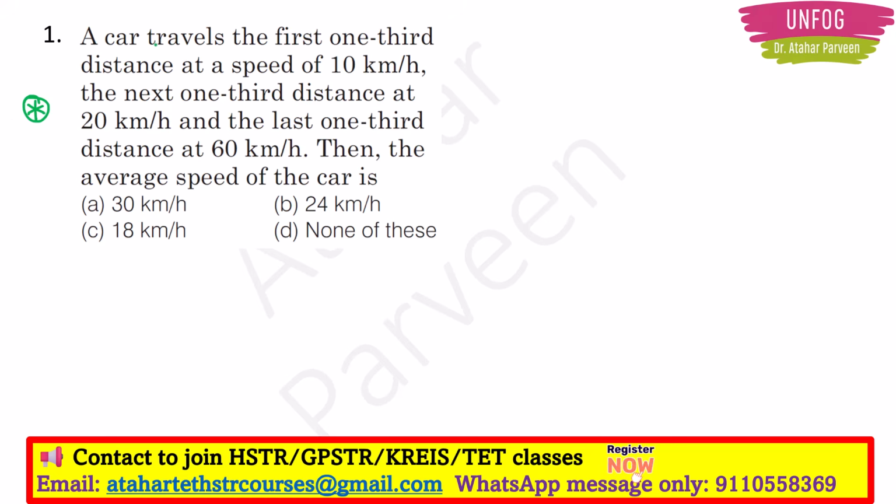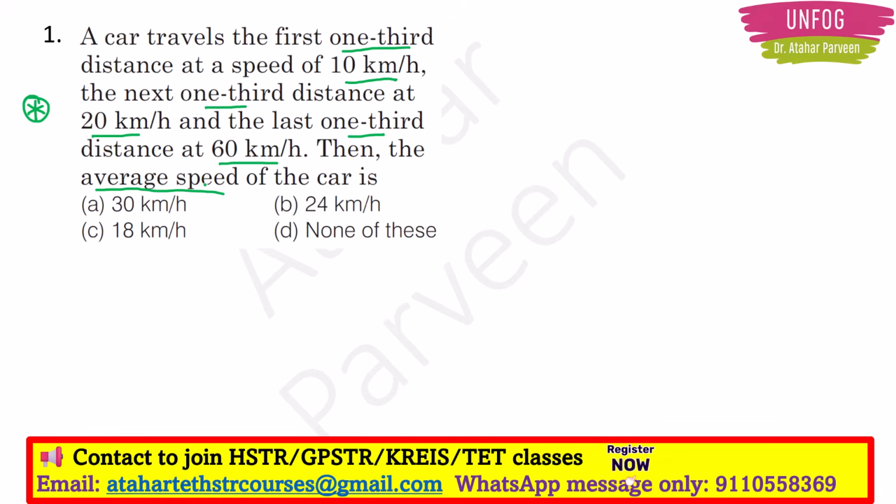Okay, so the question is, a car travels the first 1/3 distance at a speed of 10 km per hour, the next 1/3 distance at 20 km per hour, and the last 1/3 distance at 60 km per hour. Then the average speed of the car is. We have discussed about the average velocity in the previous classes, right? Now like that only we have average speed also. Same formula should be there. For average velocity we told displacement upon time, but then for average speed we say distance upon time, right?